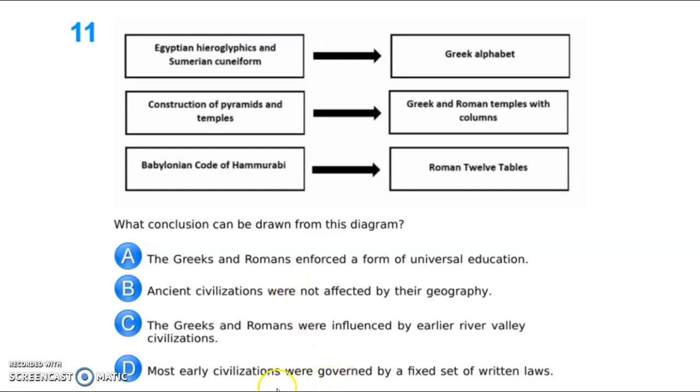D is also incorrect. Most early civilizations were governed by a fixed set of written laws. Yes, so that would cover the Babylonian Code of Hammurabi and the Roman 12 Tables, but that does not explain the other four boxes, so that makes that one incorrect. So C is the best answer choice here.